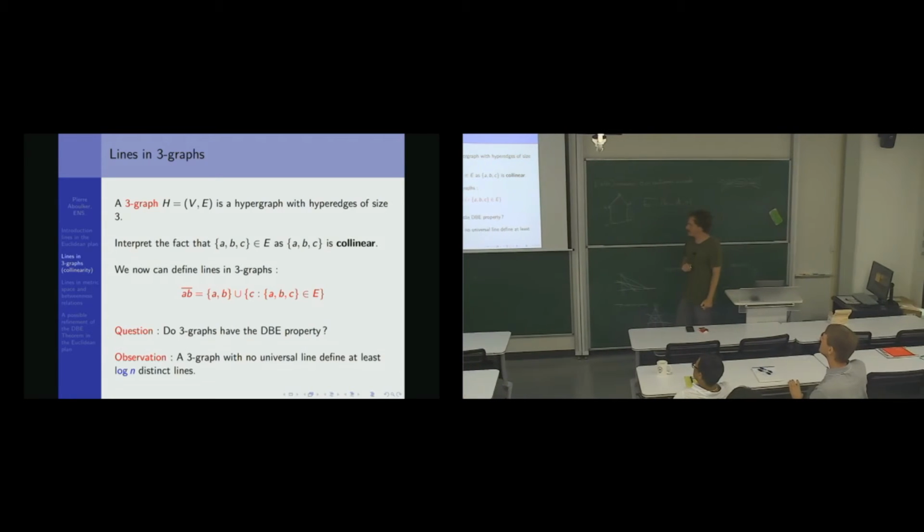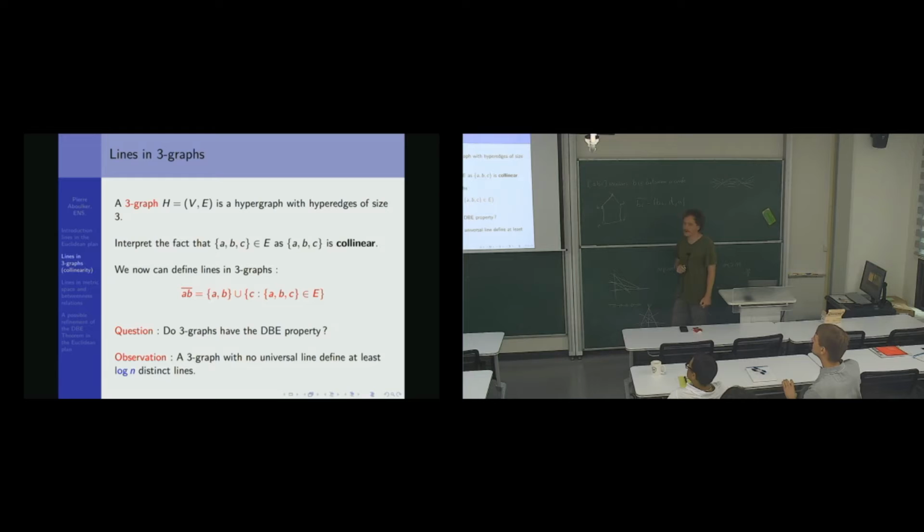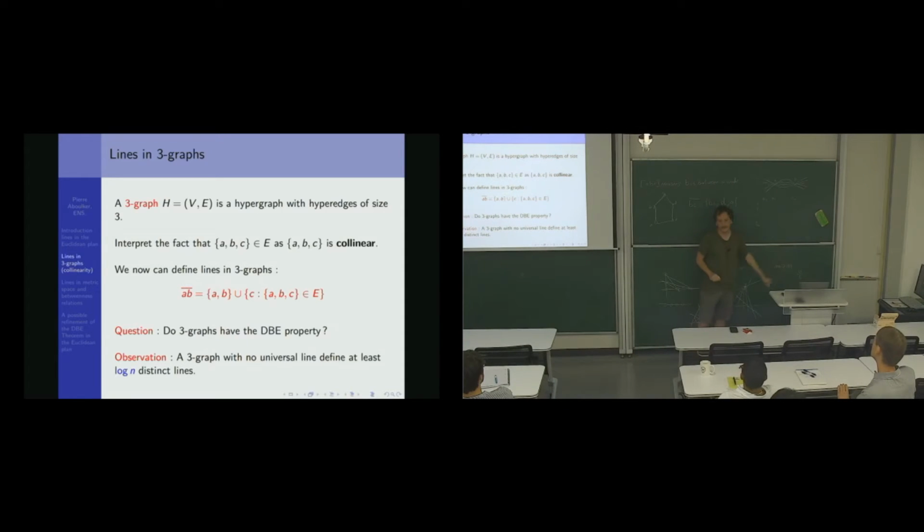The first observation is that you cannot give me a triple graph where the number of lines does not grow with the number of points, which was maybe not completely obvious at first glance, but this is an easy proof. Give me a triple graph, and let's look at the incidence. I have n points, and they define a certain number of lines, say m lines that I call L1, L2, until Lm. I want to prove that m is at least log n. And I have one piece of information, that there is no universal line.